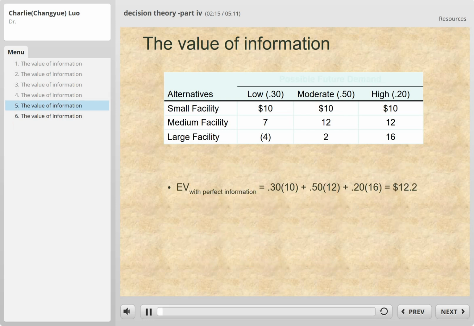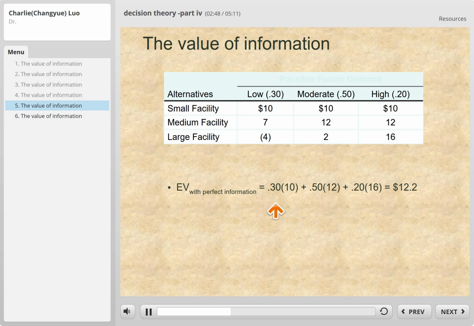What we can do is, suppose it turns out the market demand is low, then with this perfect information, we will choose a small facility and make this much, which is 10. And the chance that this low demand happens is 30%. So what we do here is we're going to have 30% times 10.